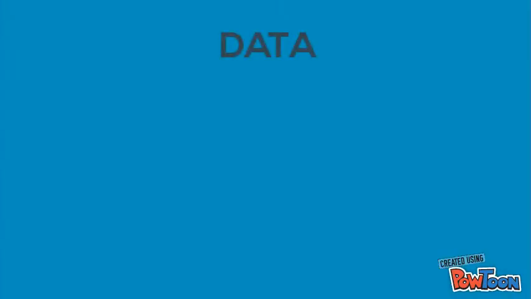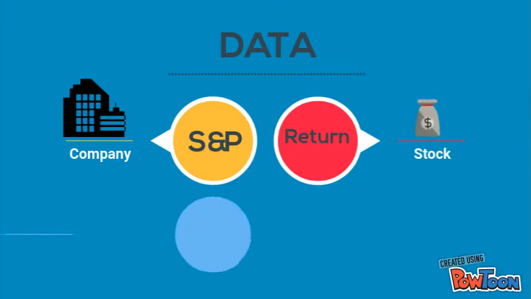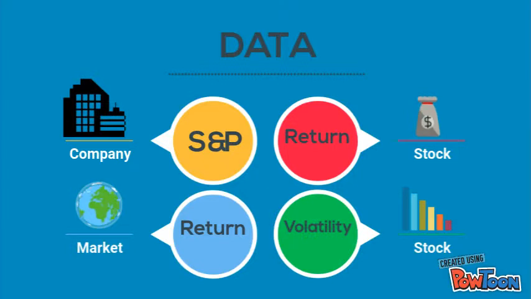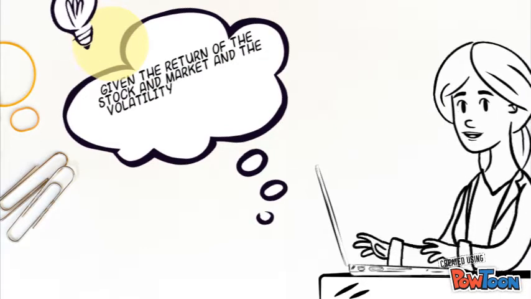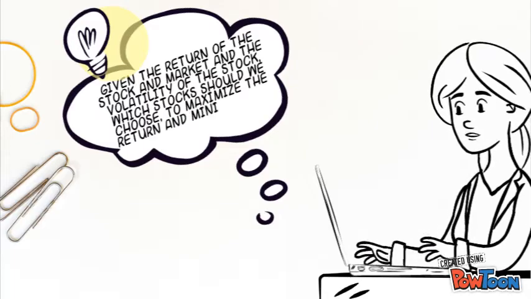For simplicity of this problem, we narrow it down to 50 of the S&P 500 companies. We need the data of the return of each stock, the return of the market, and the volatility of the stock. We can easily find the data on Yahoo Finance or on Bloomberg. With the data, the question now becomes which stocks should we choose to maximize the return and minimize the risk, given the return of the stock, the market, and the volatility of the stock.